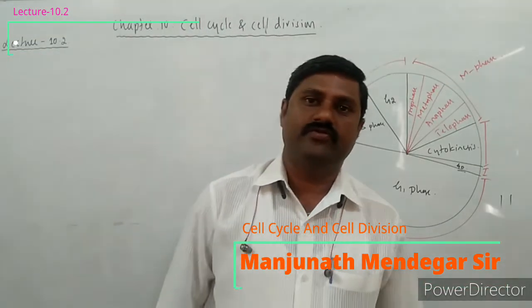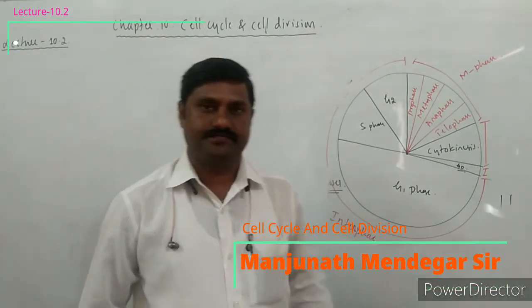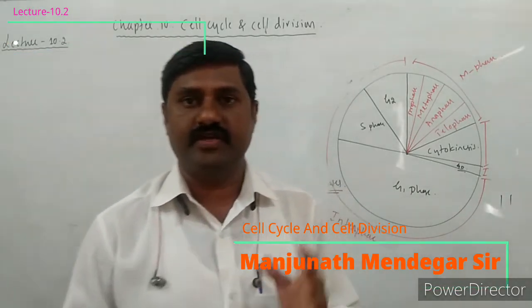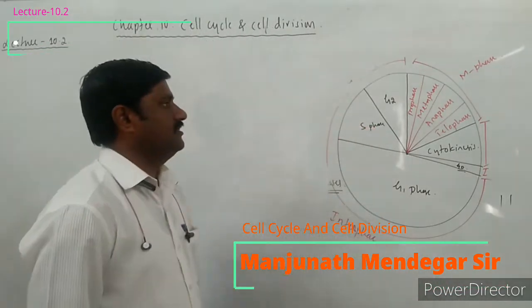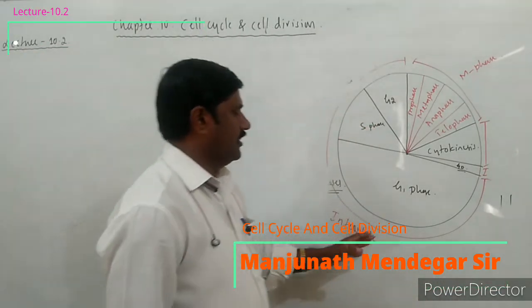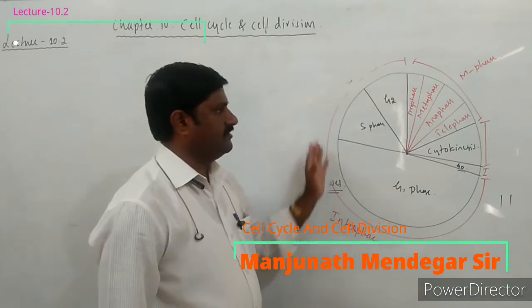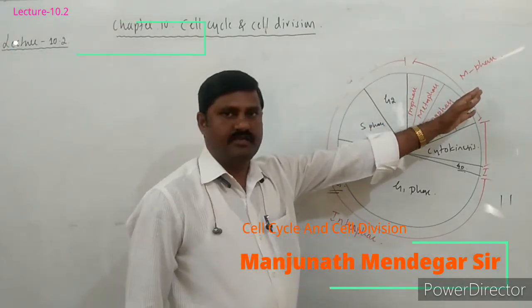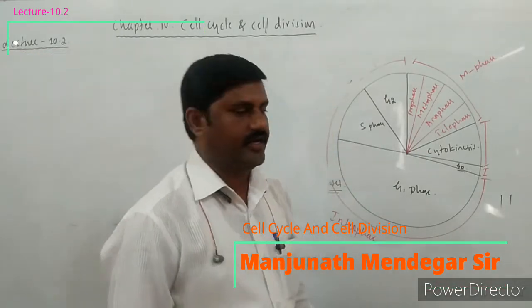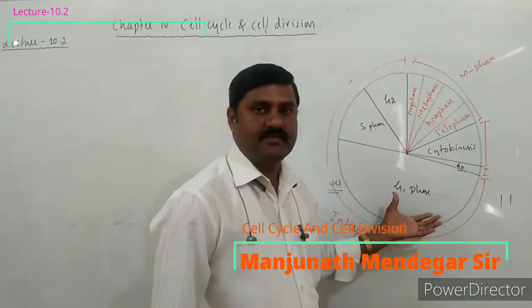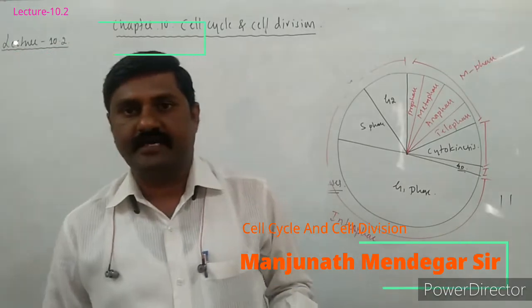In the last video, we saw what is cell cycle, and what are the phases that we come across in the cell cycle. As you are seeing over here, interphase and M phase are the two major phases. In interphase, we come across three phases.